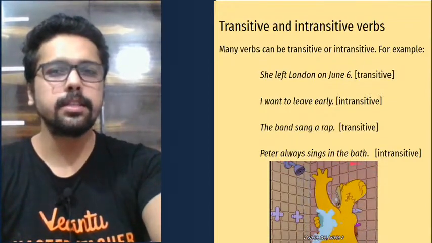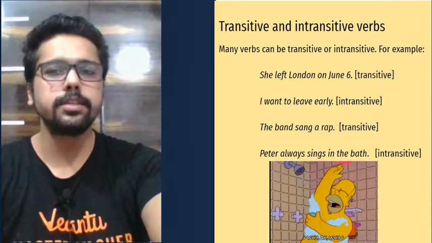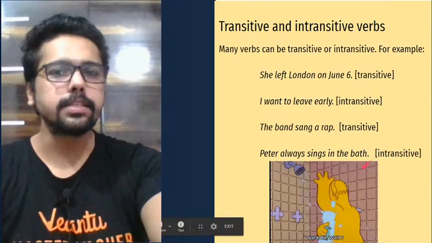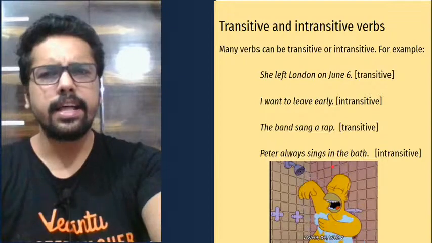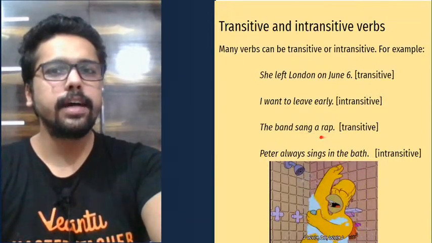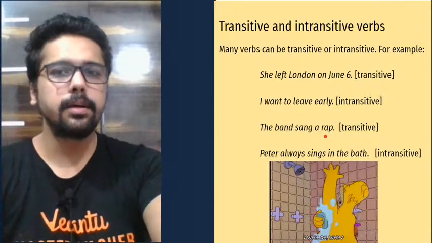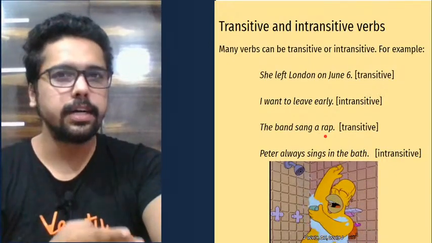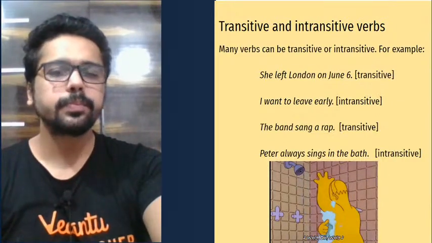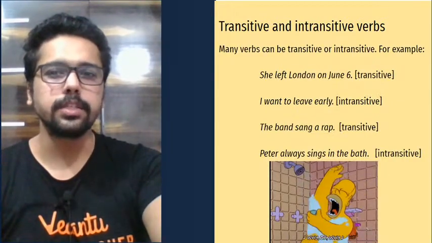Peter always sings in the bath. So here there is no receiver. We are just talking about the place. So Peter always sings where? This is not an object. It's not the receiver. Whereas over here, sang has a receiver, a rap. The band sang what? A rap. I told you, you can always check with the what or whom question.